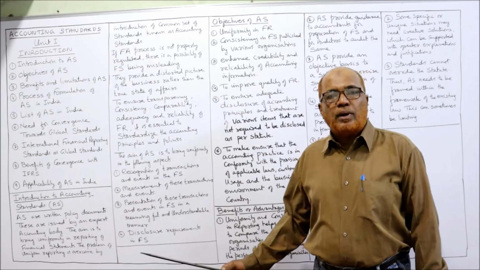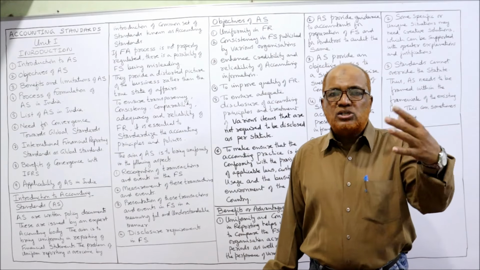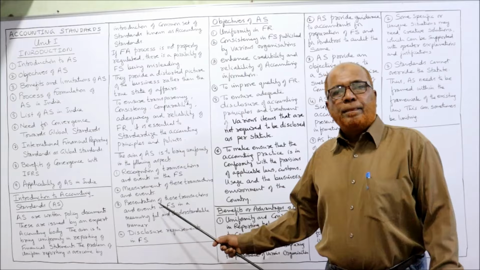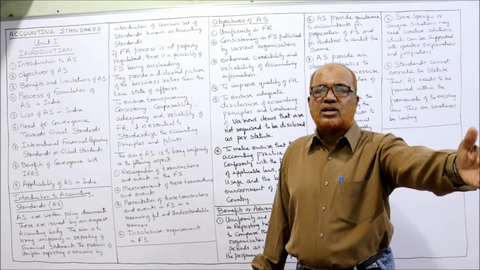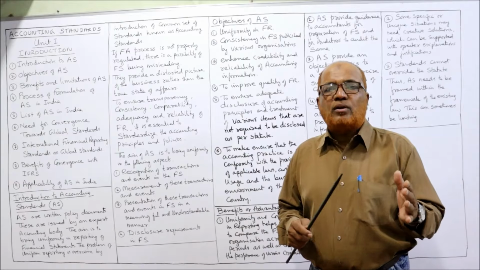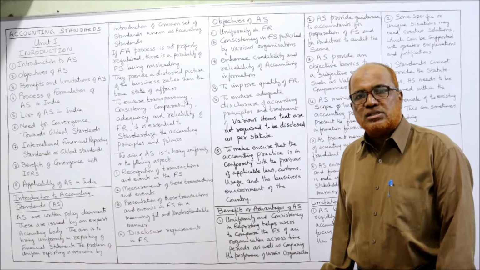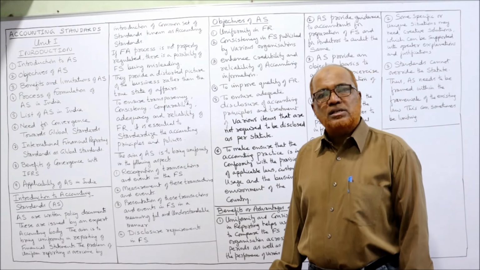Lastly, disclosure requirements in financial statements. The law has made it mandatory that these things should be disclosed in the financial statements. So whatever the law requires, those things should be properly disclosed. So we have to bring about uniformity in identifying the transactions, measuring the transactions, presenting those transactions and events in the financial statements, and following the requirement of the law on how to disclose and what items to be disclosed in the financial statements. So these are the things which require accounting standards.